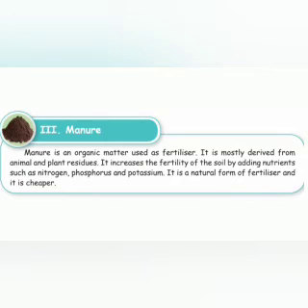Manure. What is manure? Animal dung used for fertilizing land, so it is called manure. Manure is an organic matter used as fertilizer. What is fertilizer? Fertilizer is any material of natural or synthetic origin that is applied to soil or to plant tissues to supply one or more plant nutrients essential to the growth of plants.